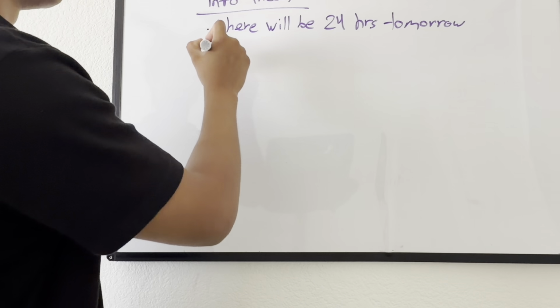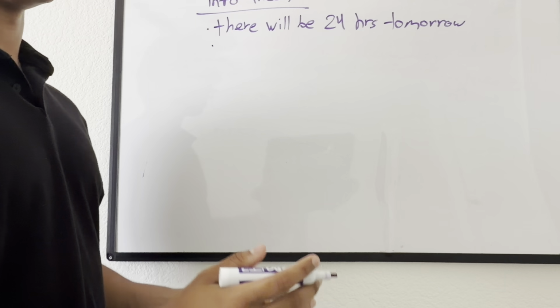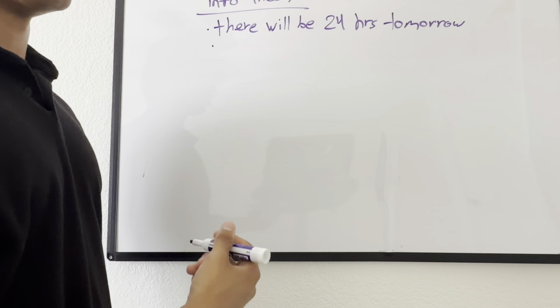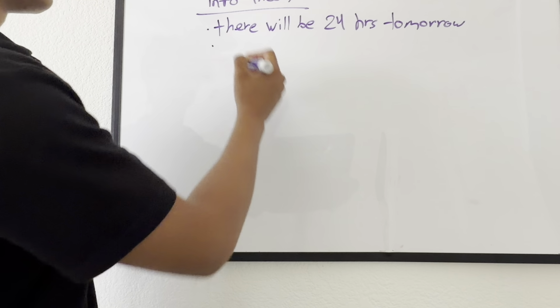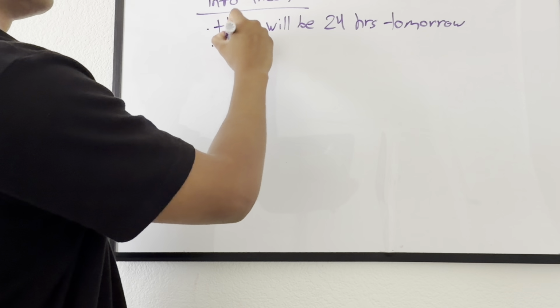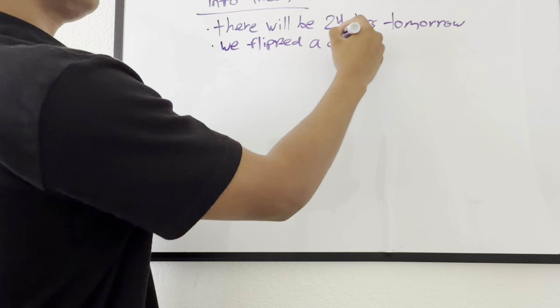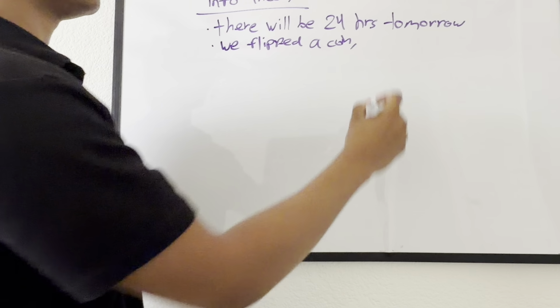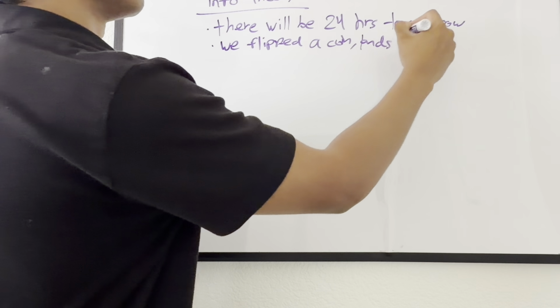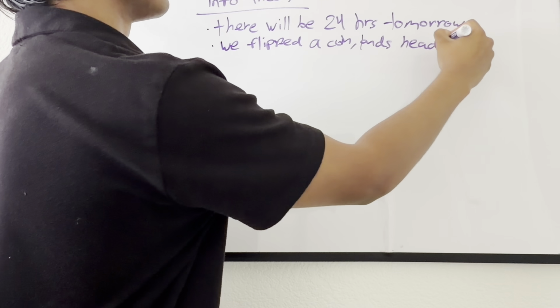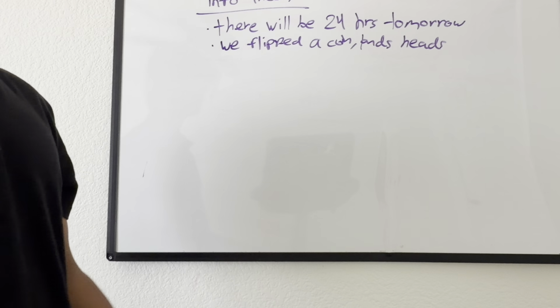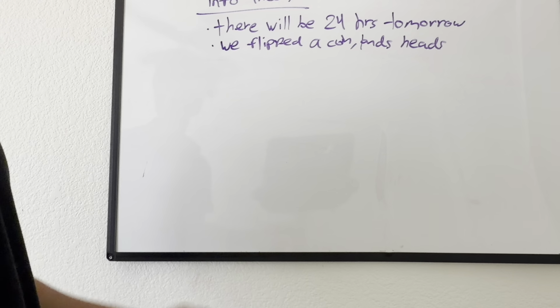Let's say another piece of information is, let's say we just flipped a coin, and it landed heads. Lands heads.